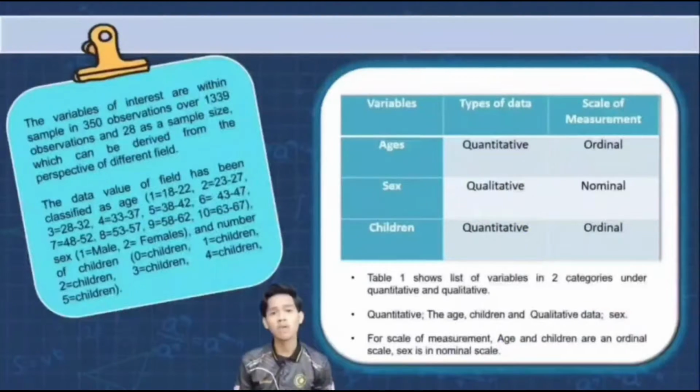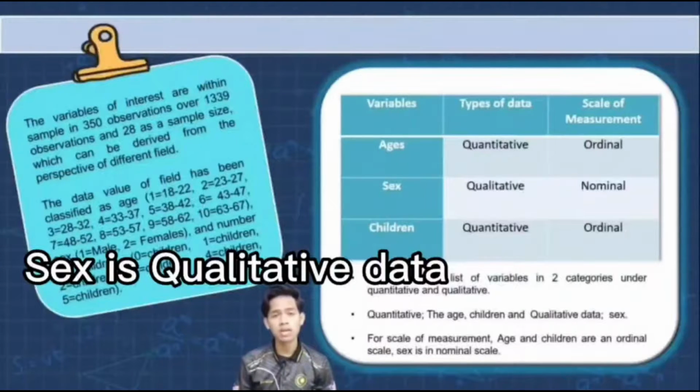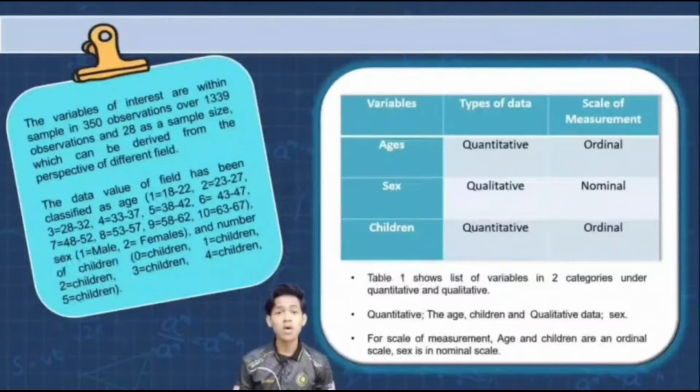Table 1 shows a list of variables in two categories, quantitative and qualitative. Age and children are included in quantitative data while sex is included in qualitative data. For scale of measurement, age and children are in ordinal scale, sex is in nominal scale. The variables of interest are within a sample of 350 observations over 1,339 observations as the sample size, which can be derived from the perspective of different fields.